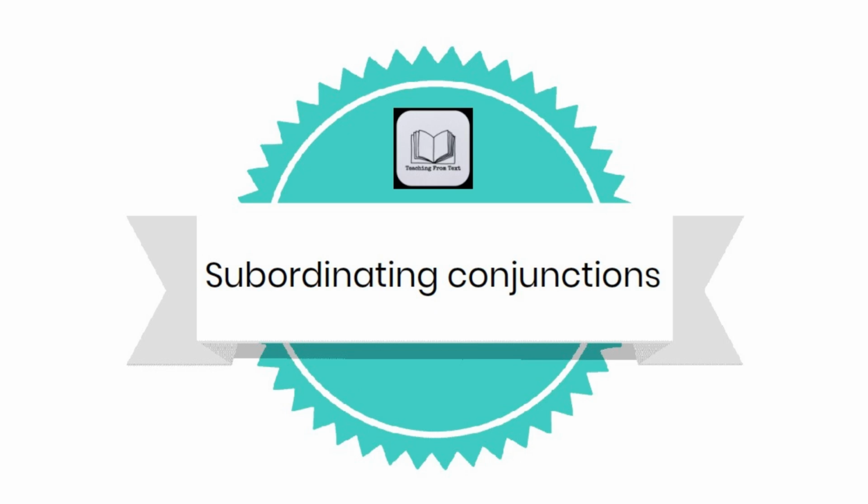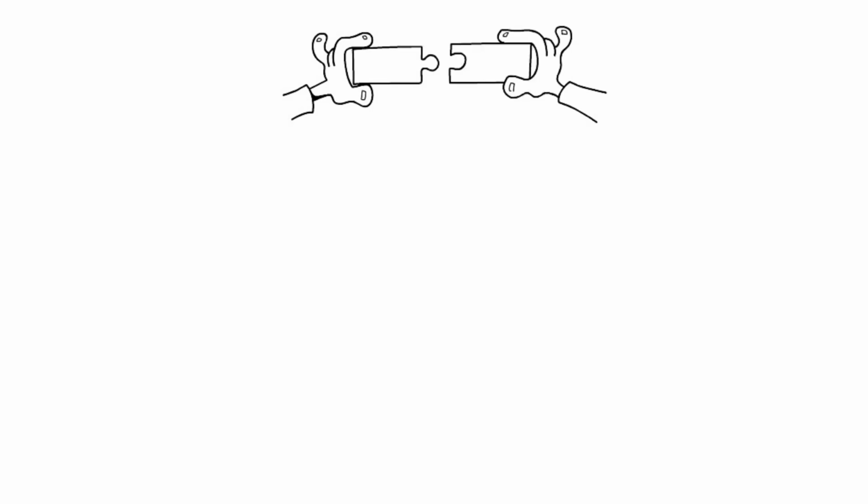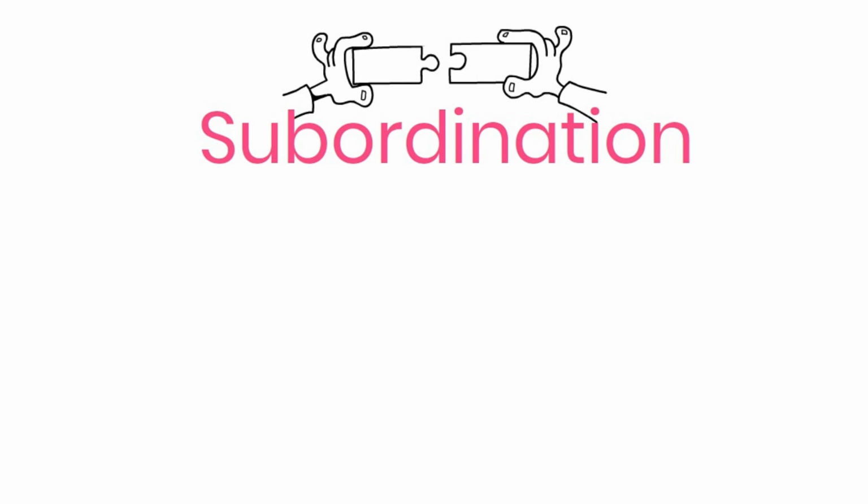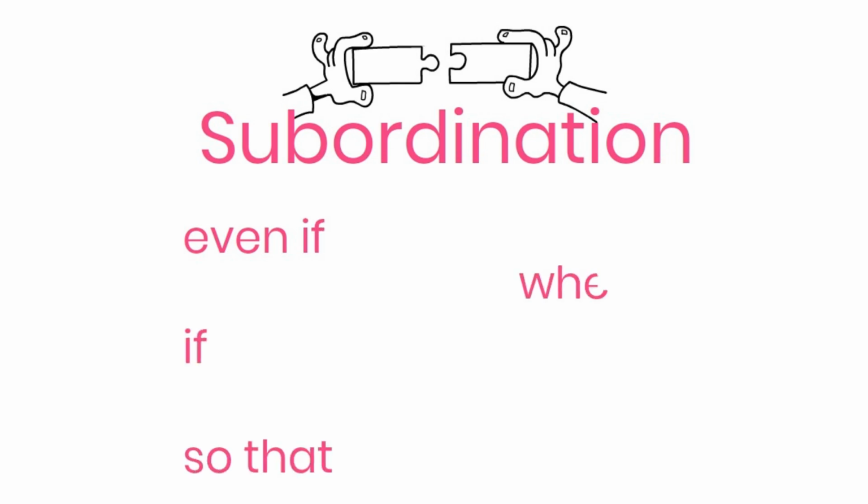How can I use subordinating conjunctions? Sometimes in our writing, we may want to add extra information that isn't as important as the main clause. This is called subordination. Today, we are going to look at 5 subordinating conjunctions: even if, so that, when, and because. These subordinating conjunctions go at the start of a subordinate clause. A subordinate clause adds the extra information to a main clause.